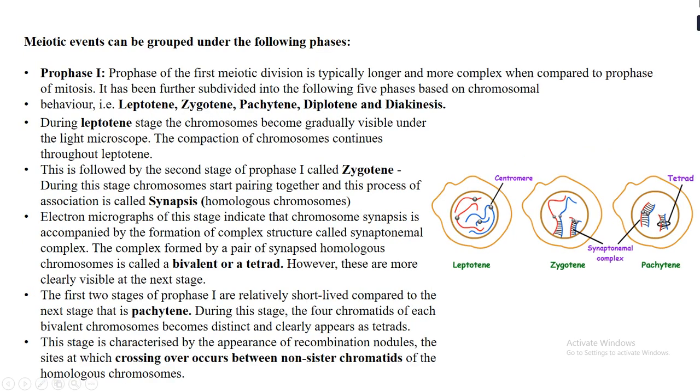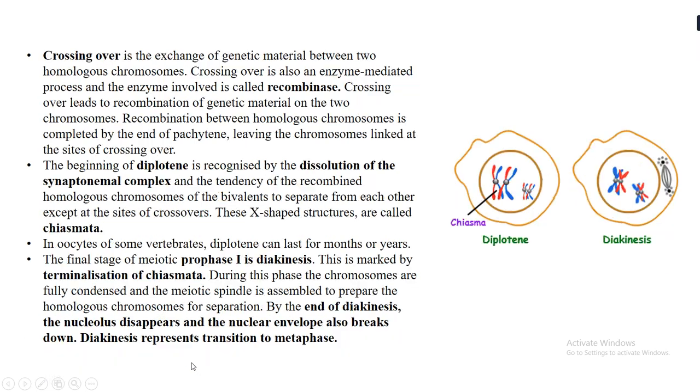Now to recap prophase 1: in zygotene there is synapsis taking place. In the first stage, leptotene, there is a compaction of chromosomes. Then in pachytene the crossing over has just initiated, but it is more visible in the next stage, the diplotene stage. And in the diplotene stage the crossing over, or the X-shaped structure that is seen, is called chiasmata.